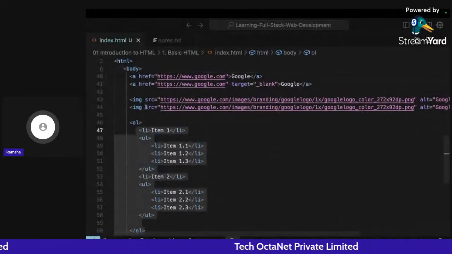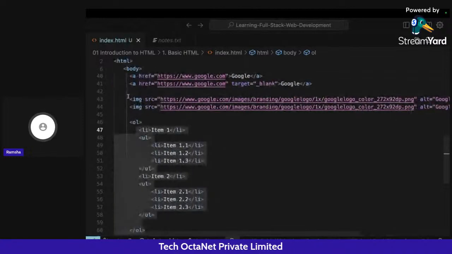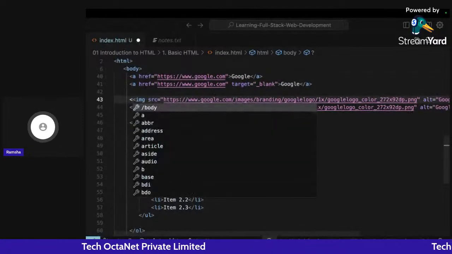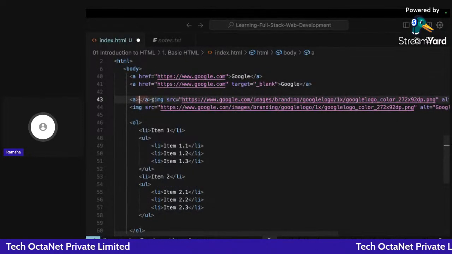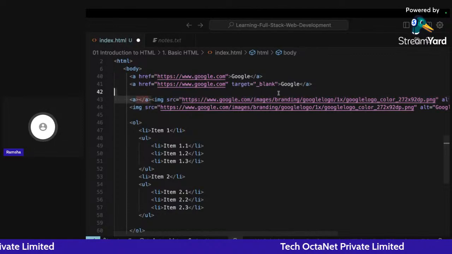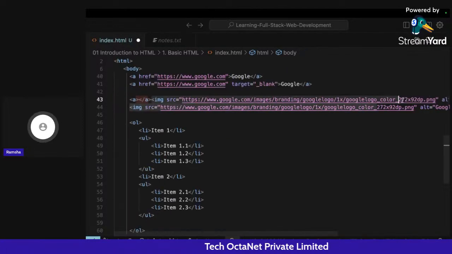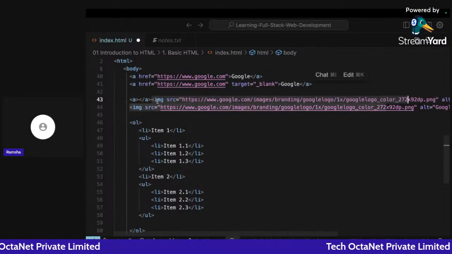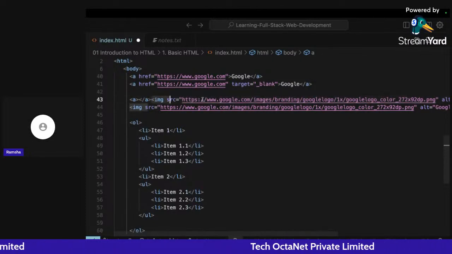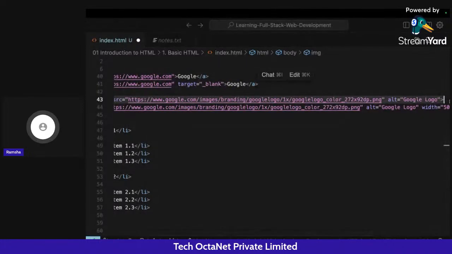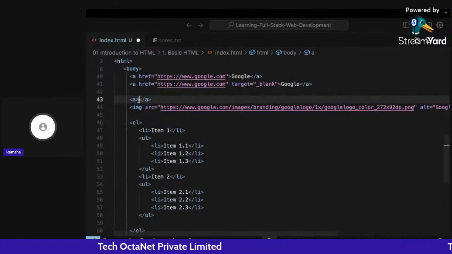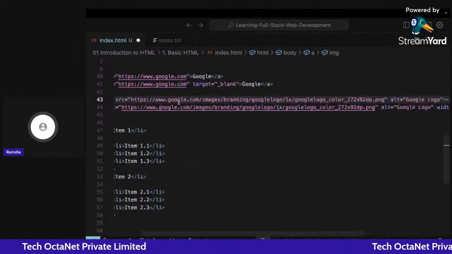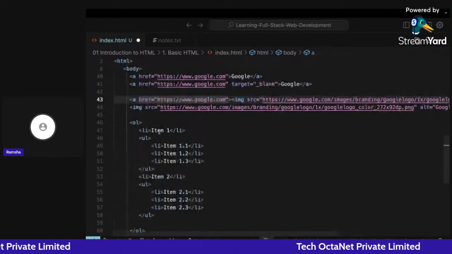Let's suppose I want to make this particular image a URL, an anchor tag, so that I am redirected to google.com when I click on this image. So I can take this particular tag and paste it here, and inside the anchor tag give href.